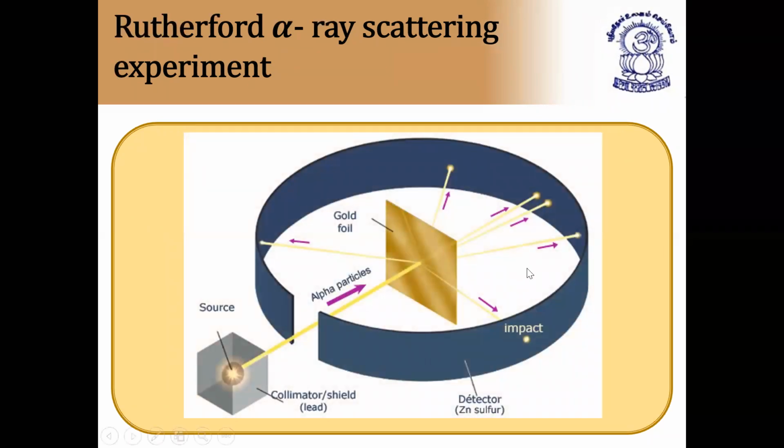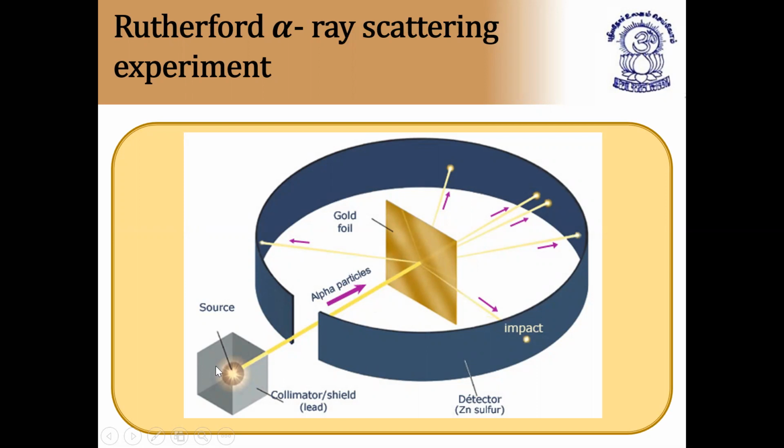See here, this is called the gold foil, and it is surrounded by a zinc sulfide screen, and a bright spot is observed. This is the zinc sulfide screen detector, and from the source alpha rays are emitted. These alpha rays get deflected in all possible directions, but most of the alpha rays remain undeflected, meaning they go straight and pass through the gold foil, and some get deflected backwards, that is reflected backwards. This is the impact you can see here.